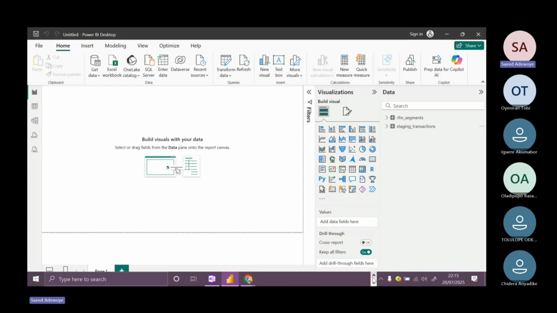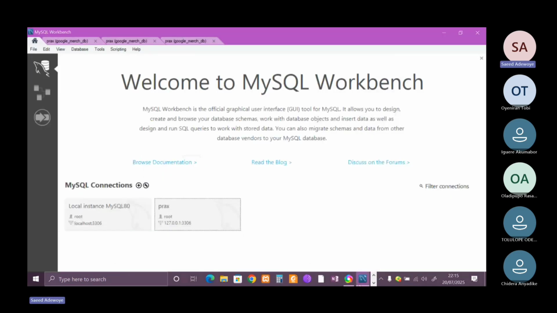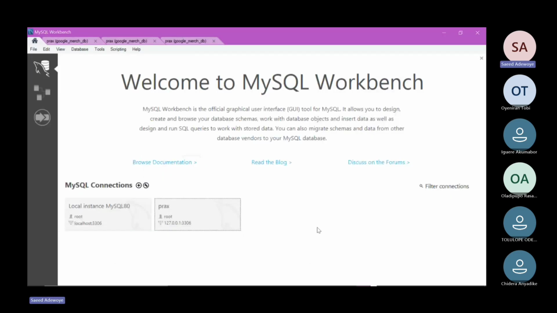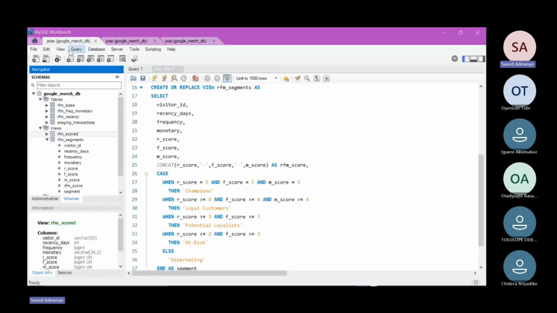But this one that we are using here, you use it for all this data analysis. There you have your model parts, you have everything there that you can simply leverage on.